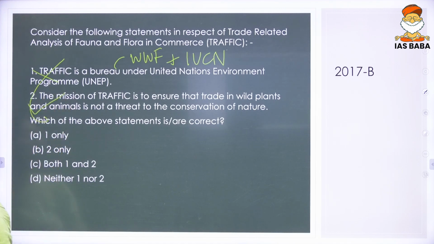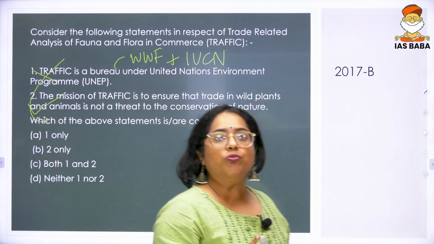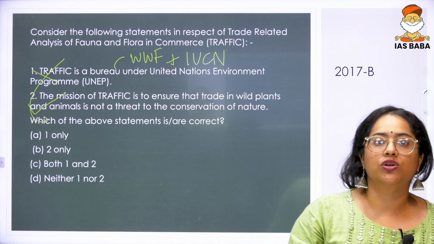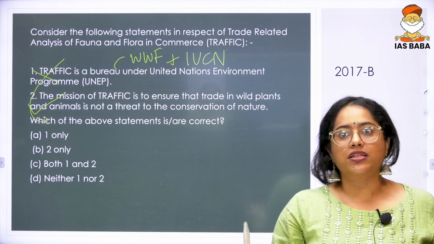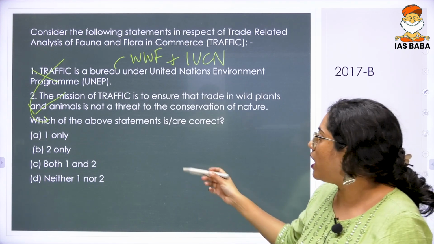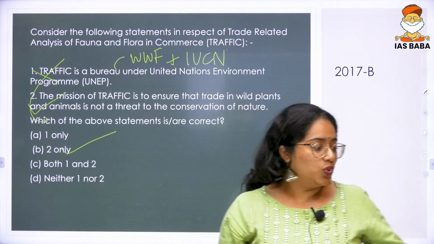The second option is correct. It's trying to control the trade in wild plants and animals so that it does not become a threat to the conservation of nature. So your answer over here is B, 2 only.